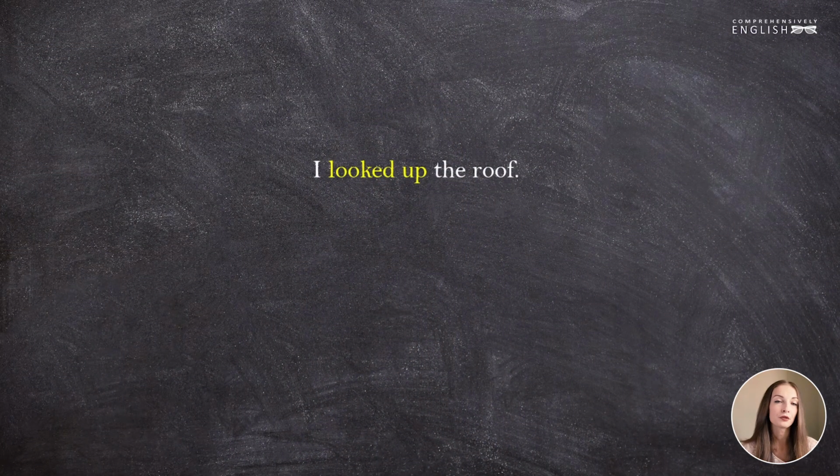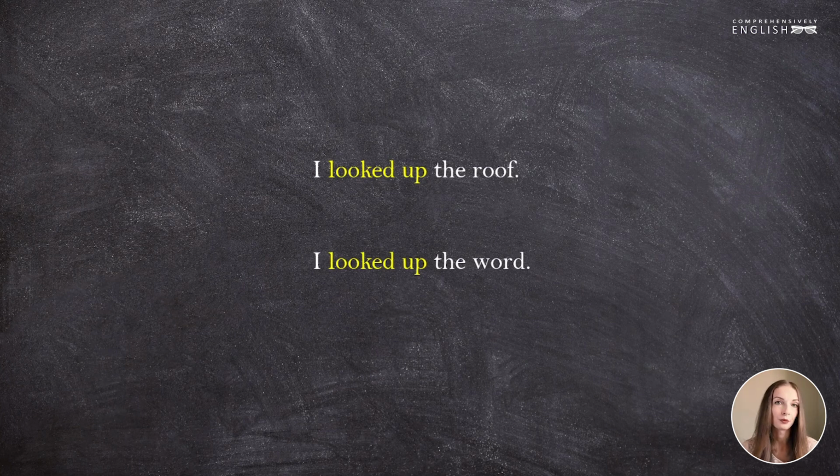I want to stress that here I'm talking about phrasal verbs, understood and defined as a verb plus a preposition that together form a new semantic unit, and not about prepositional verbs that are basically just a verb plus a preposition. Consider these examples. I looked up the roof and I looked up the word.